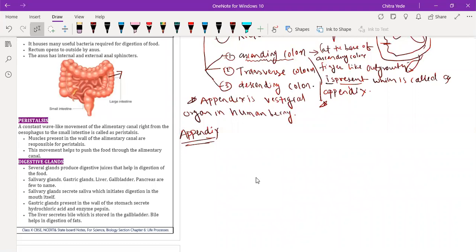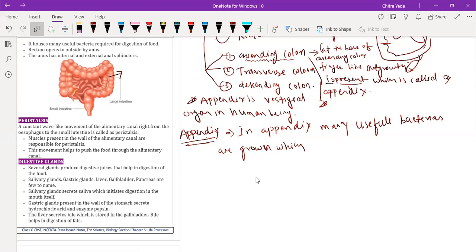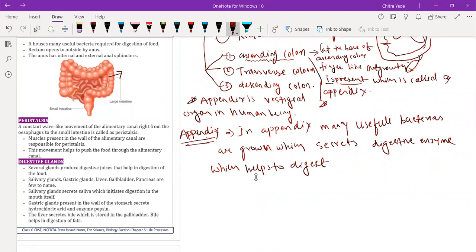Now we are going to discuss the function of the appendix. In the appendix, many useful bacteria are grown, which secrete digestive enzymes that help to digest cellulose.